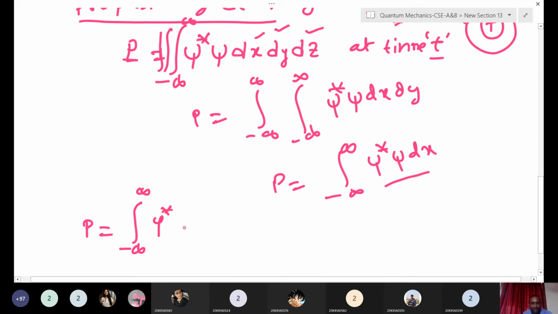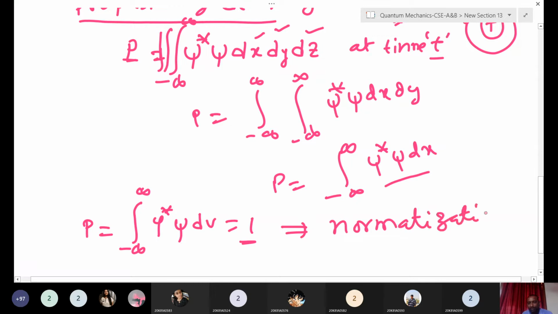The integral of psi star psi dV, I am writing, is always equal to 1. This is what we call the normalization condition, or normalization.